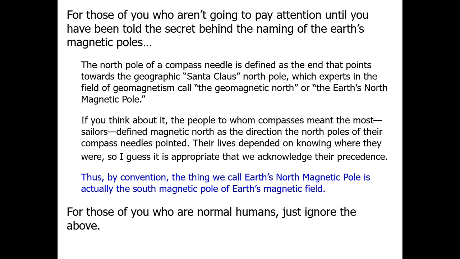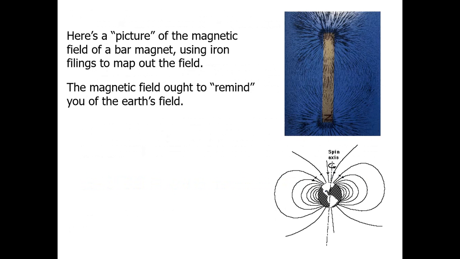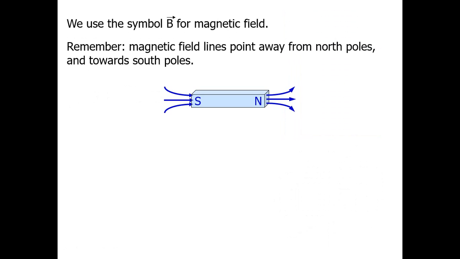Due to this phenomenon, we know that like poles repel each other and opposite poles attract each other. See here, here is a picture of the magnetic field of a bar magnet, using iron filings to map out the field. This is the field, and this is our bar magnet. The magnetic field should remind you of the Earth's field.